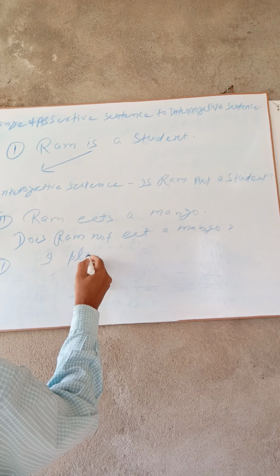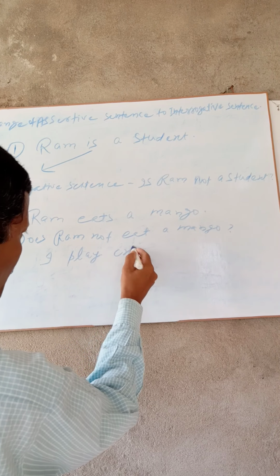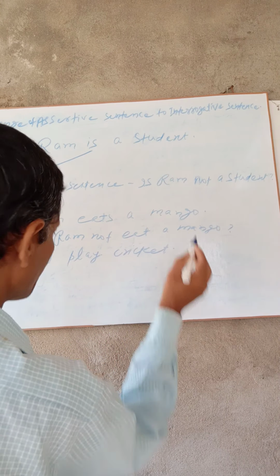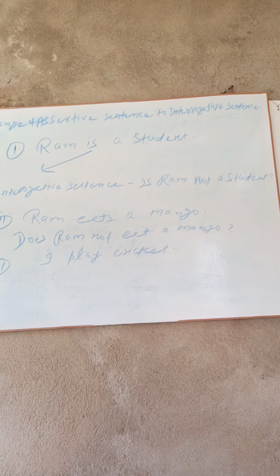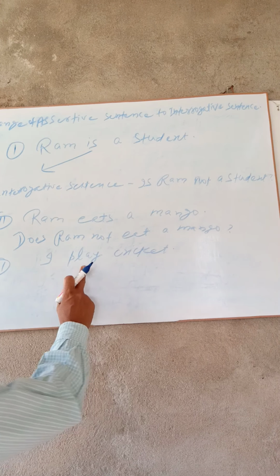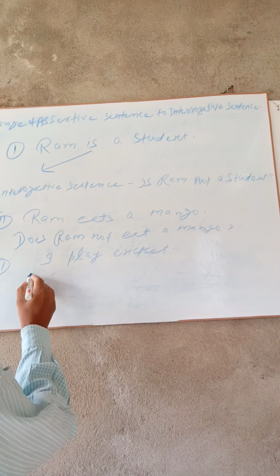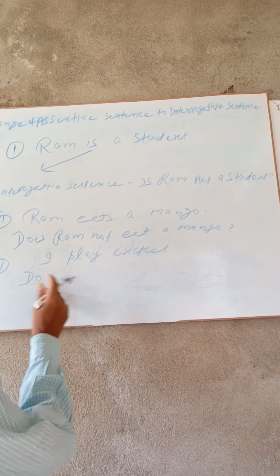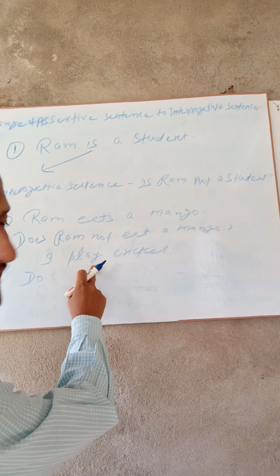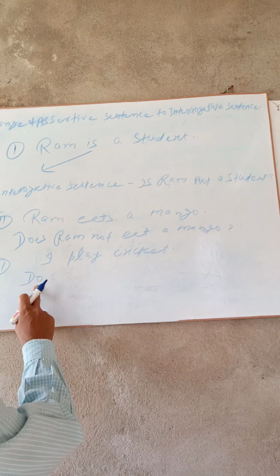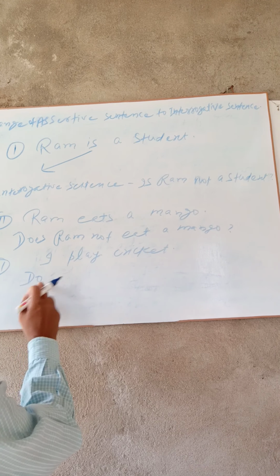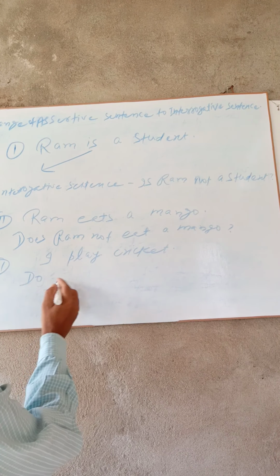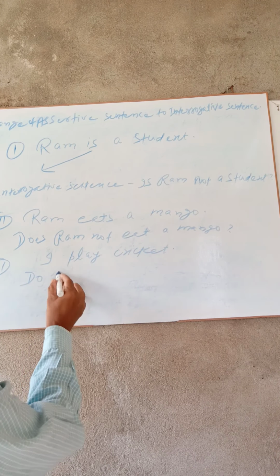I play cricket. Here the main verb is play. For this there will be application of do. Here is no question of s. That is why we do not apply es or s in it. We here use: Do I not play cricket?